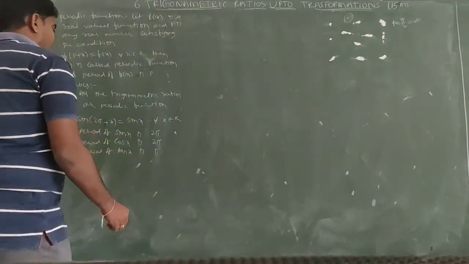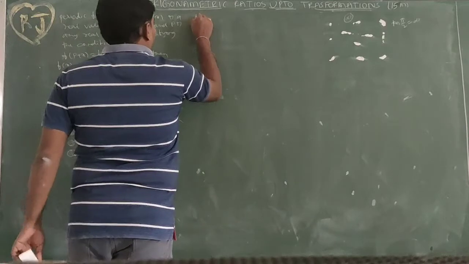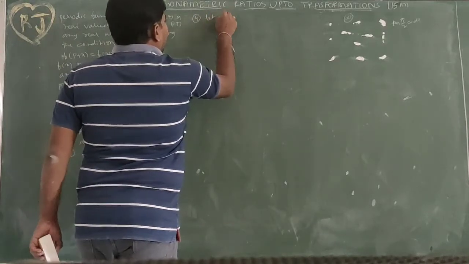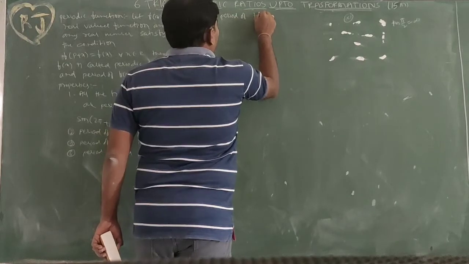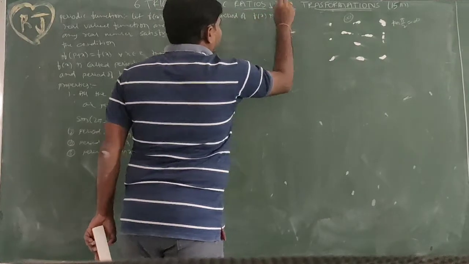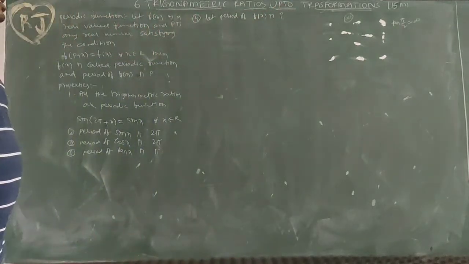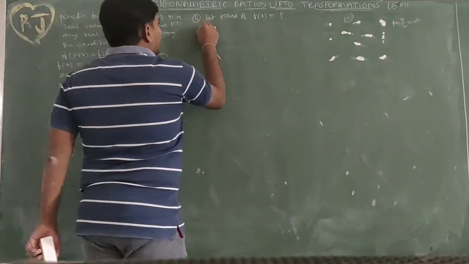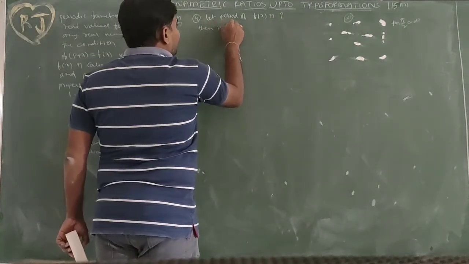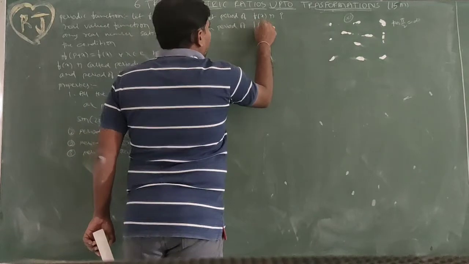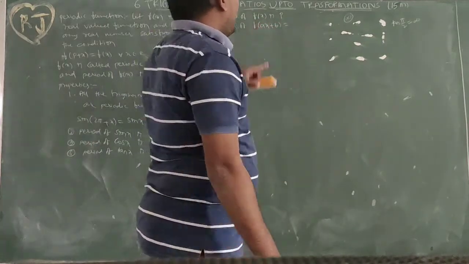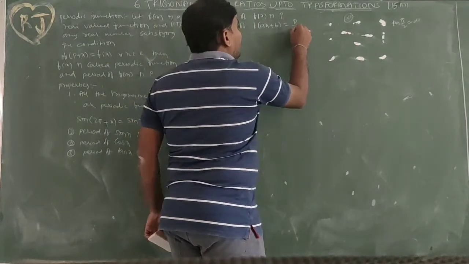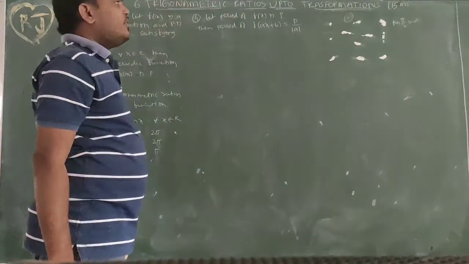Next, I am taking a function. Let the period of f of x be p. Then the period of f of ax plus b, where the coefficient of x is a, is p by mod a. P by mod a is the period.